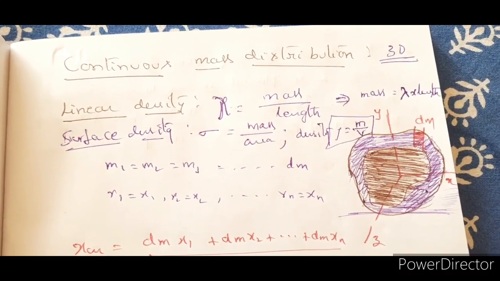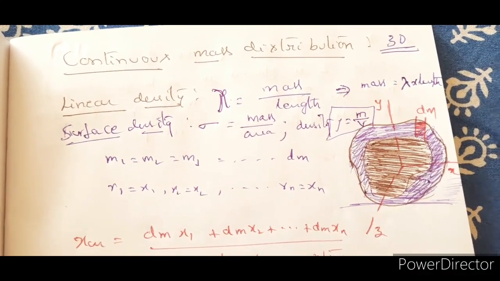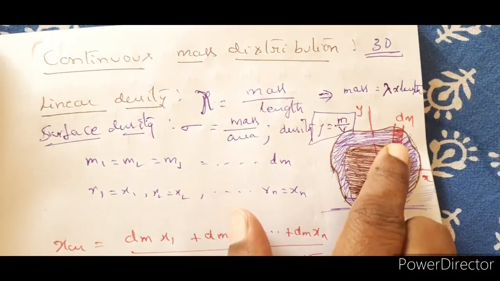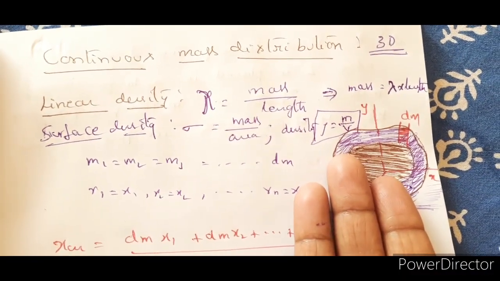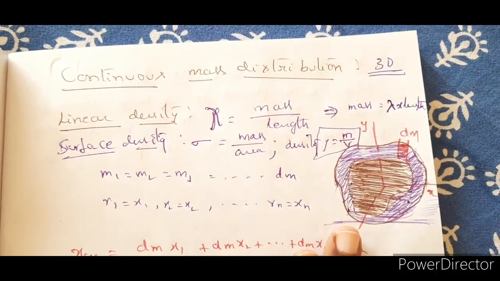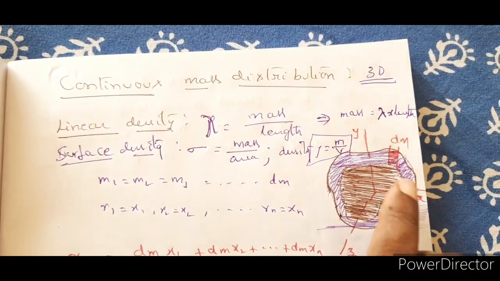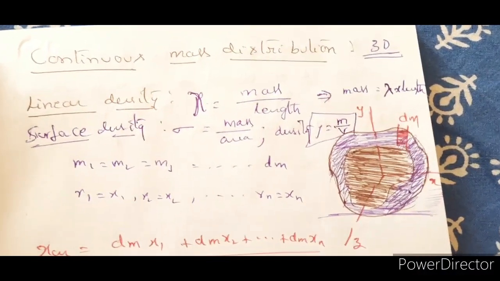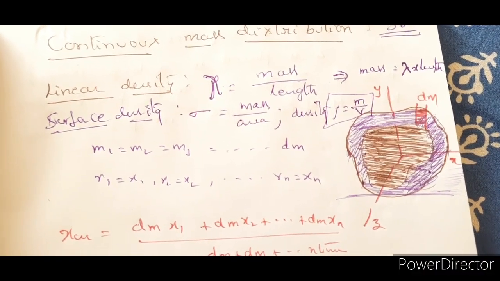But this is a continuous distribution. It is not discrete, so you can't simply say that M1 is here and M2 is somewhere there. It is this mass totally. In order to apply the concept we have learnt before, with M1, M2, M3 located at so and so distances, to understand continuous distribution, let us divide the mass into small quantities dm, of equal mass.